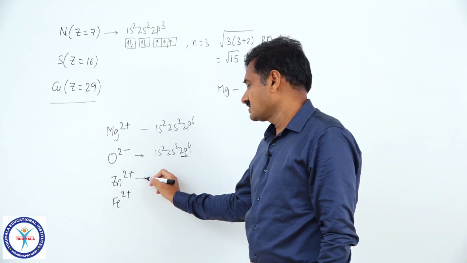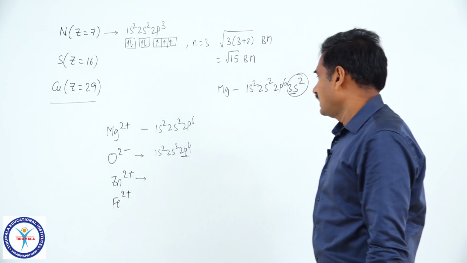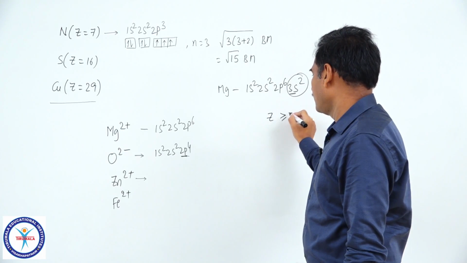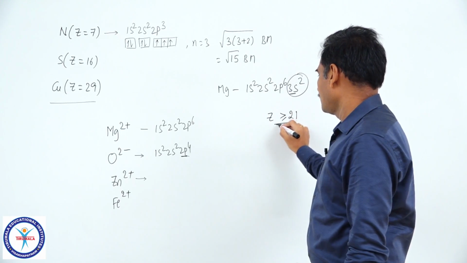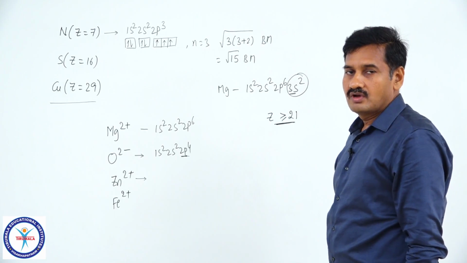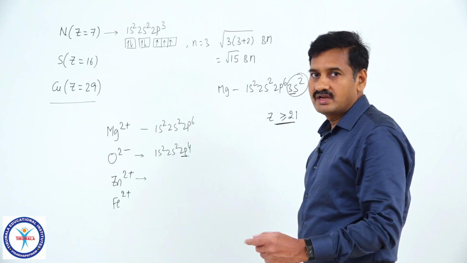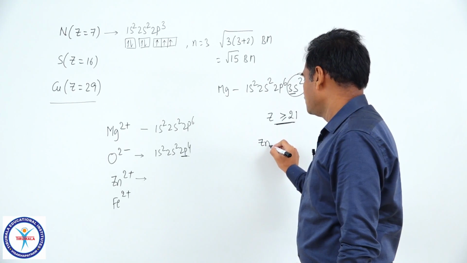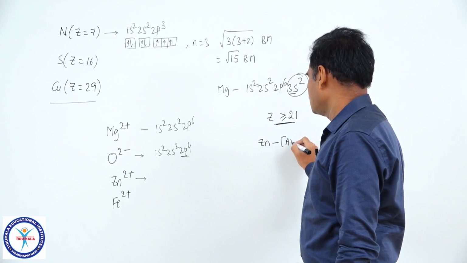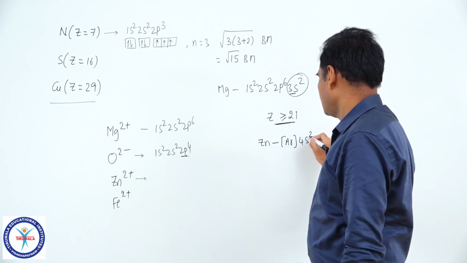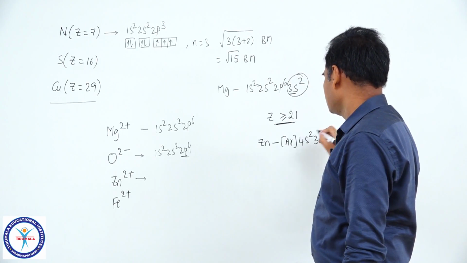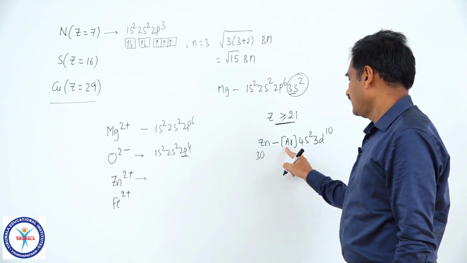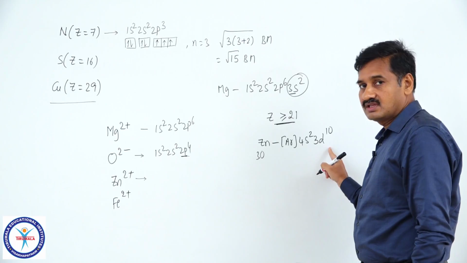Then what about Zn plus 2? In the elements with atomic number Z greater than or equal to 21, you have to remove the electrons in a different manner. If you write electronic configuration of zinc atom, it is argon 4s2 3d10. Atomic number of zinc is 30, 18 electrons plus 2, 20 plus 10, 30 electrons.